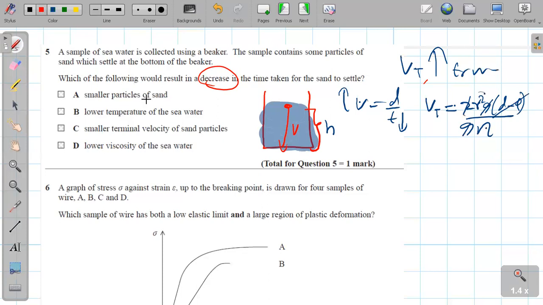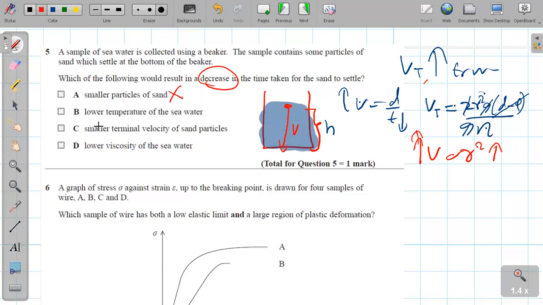So smaller particles of sand means lower radius. What about the radius? It is squared, so a smaller change in radius gives a larger change in velocity, and the velocity will change rapidly. So smaller particles do not help, because the terminal velocity is still very low.